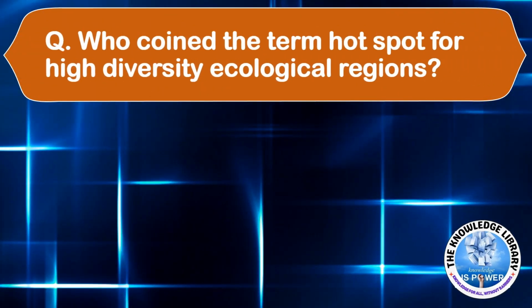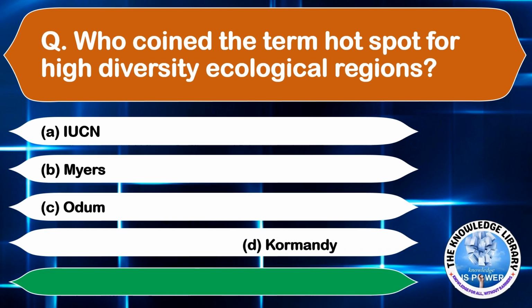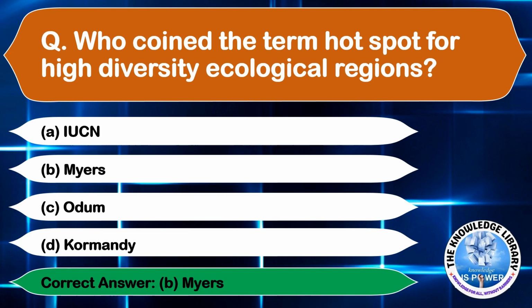Who coined the term hotspot for high diversity ecological regions? Option A, IUCN, option B, Myers, option C, Odum, and option D, Cormandy. The correct answer is option B, Myers. Moving on to the next question.